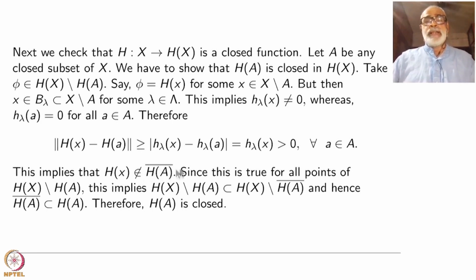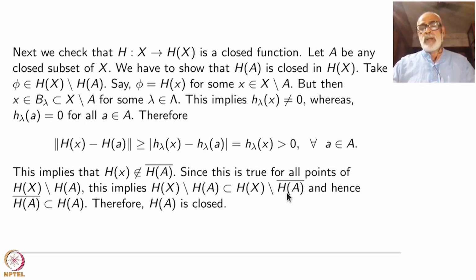Okay, we want to show that HA is closed. So first of all, hx is not in the closure. Since this is true for all points x in X minus A, this implies that HX minus HA itself is contained inside HX minus the closure of HA. Because if you take any point here, we have now shown that it's not in the closure of HA, that's all.